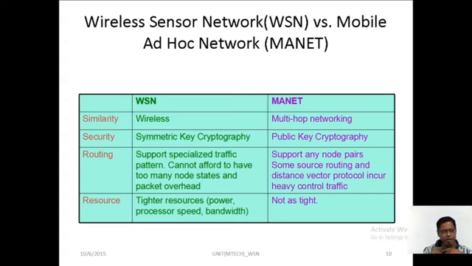About the security level in wireless sensor networking, symmetric key cryptography is used. That is, a cryptography mechanism is used. What is cryptography? Information transmission uses cryptography mechanisms. That is, the data is converted into a different code system, and from that code system the original data is recovered again. Cryptography is used in the security level.